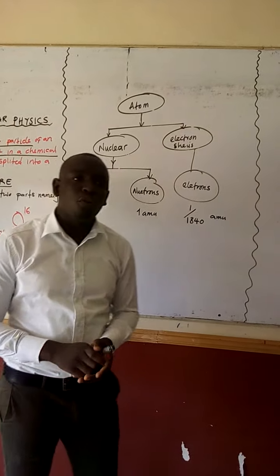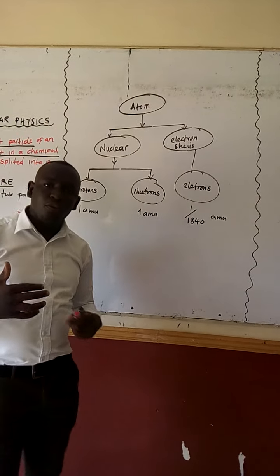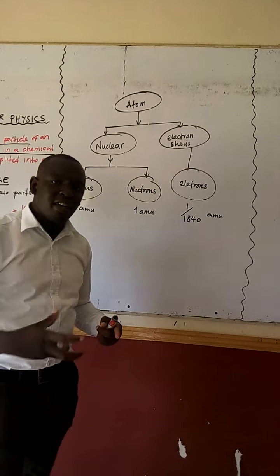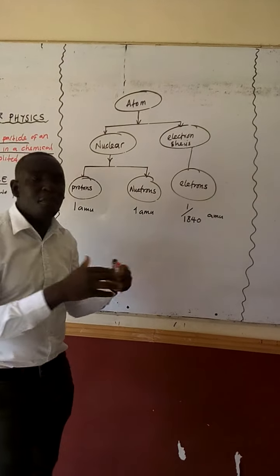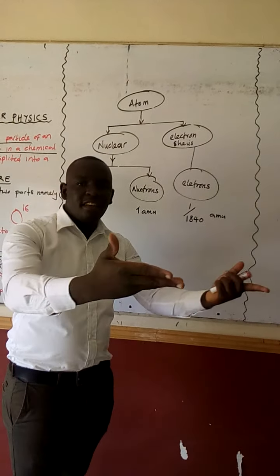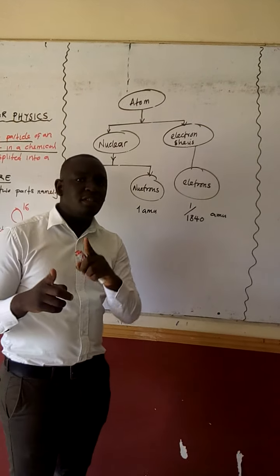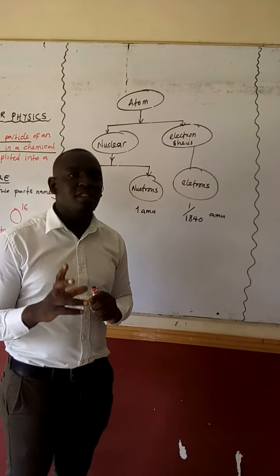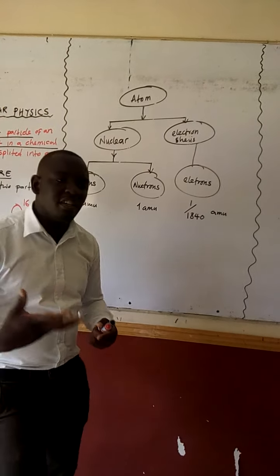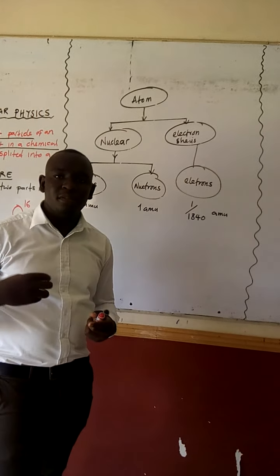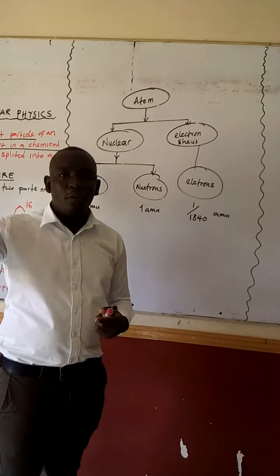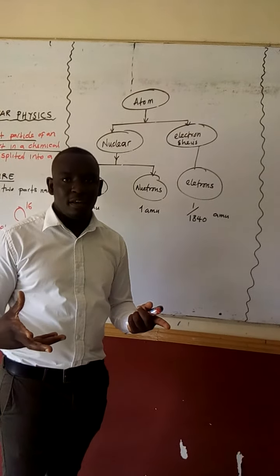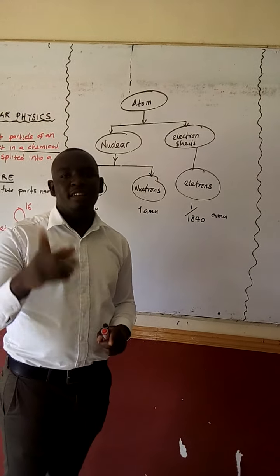In our next video, we are going to explain how these atoms and the nucleus, which is the central part of an atom, are able to release energy. That subtopic is called radioactivity. So follow the next video, where we are going to discuss how we are able to generate energy from atoms, how we are able to make nuclear weapons, and how we are able to make nuclear energy from atoms. The next video will discuss radioactivity.